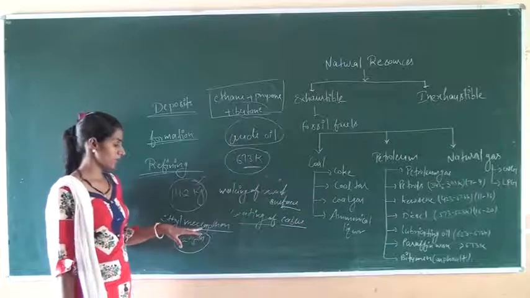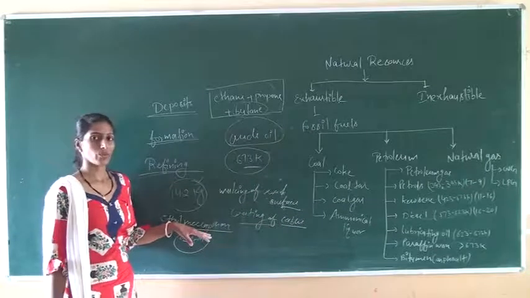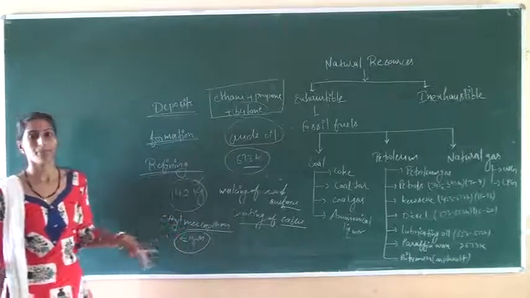With the help of this compound, we easily identify the leakage of the cylinder or gas.